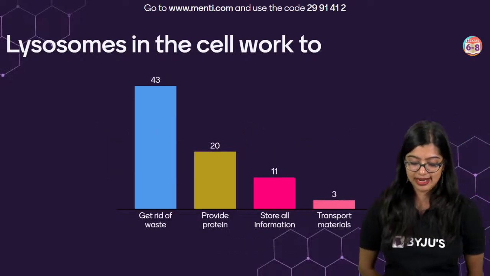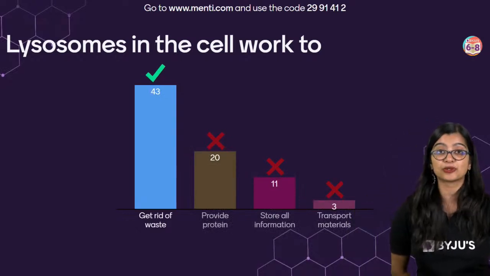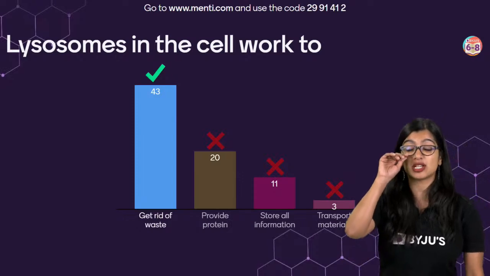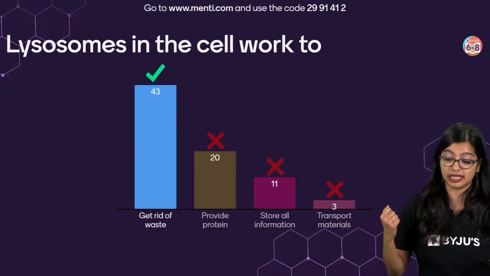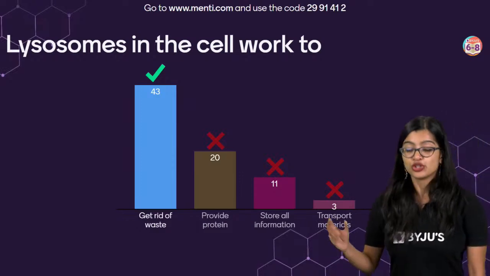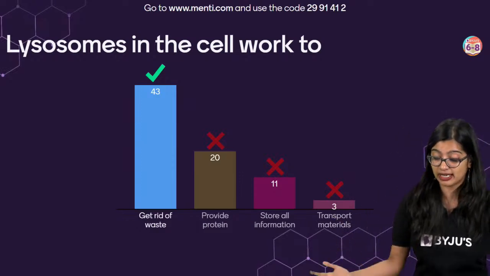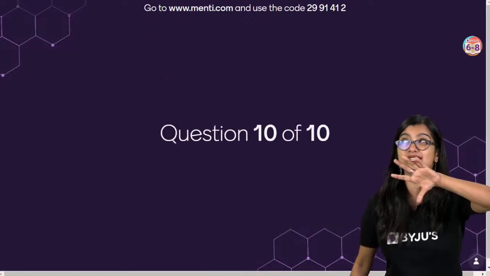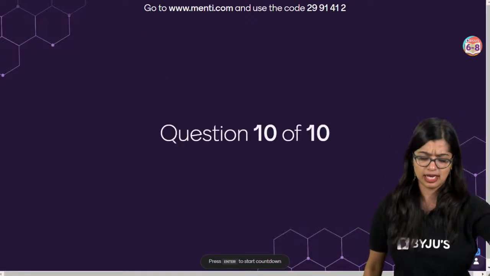Okay, very good, and the correct answer is option A. What are lysosomes? They are the suicide bags of the cell which are responsible for getting rid of unwanted material. Which provides proteins? Definitely not the lysosome. Storing all information, genetic material. Transporting materials is your ER, and also it is your Golgi that plays a role.